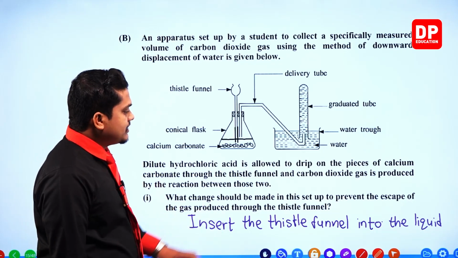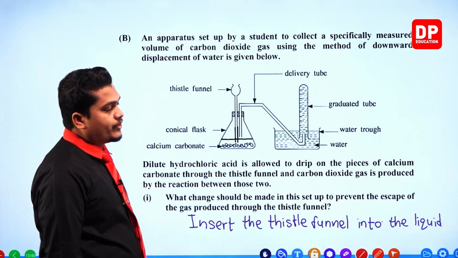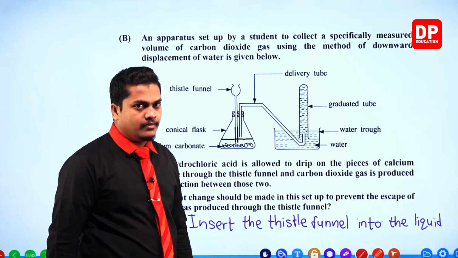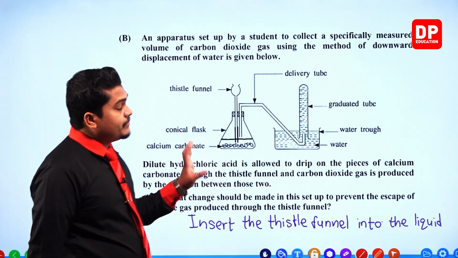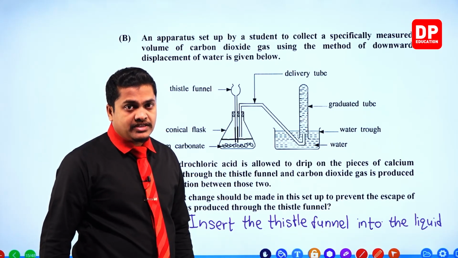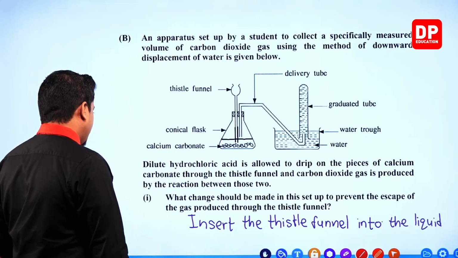So insert the thistle funnel into the liquid. That's the correct way of doing the experiment. Or into the acid, that's also correct, no problem. It's important to insert this because otherwise the gas which is getting produced in the system will escape out through the thistle funnel. Okay, next one.